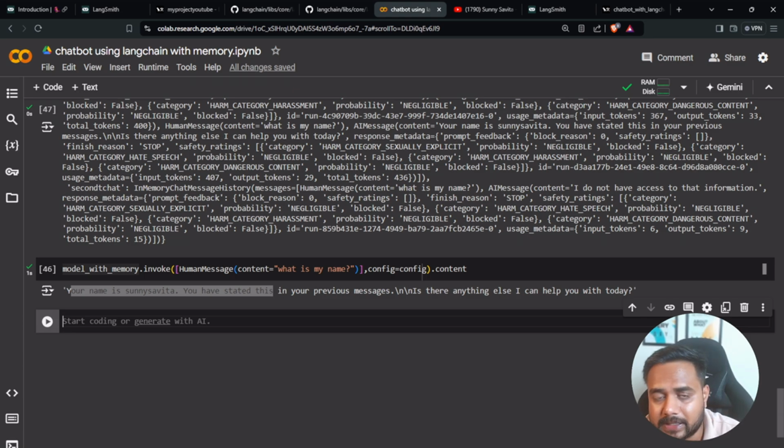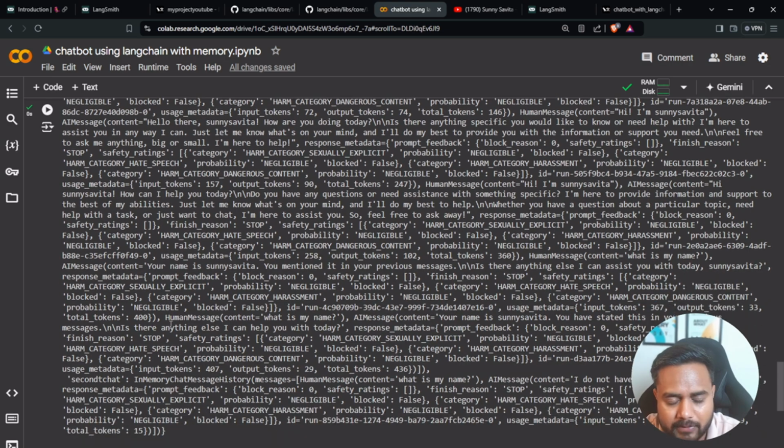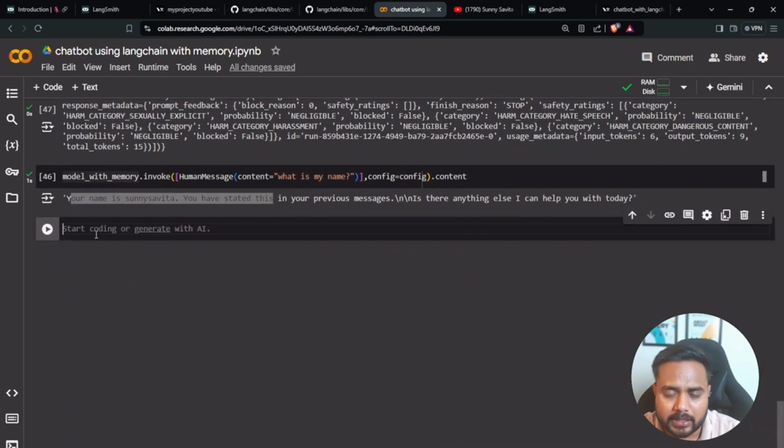Now, guys, let's begin. Let's start with the chat prompt template, because here I was passing the messages. Now let's see how we can pass the message through the chat prompt template, and how basically we can trim the chat history if it's going to be very, very long, very, very huge. So let's begin with that concept.